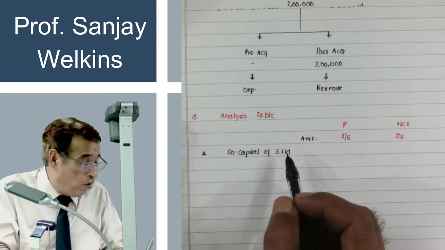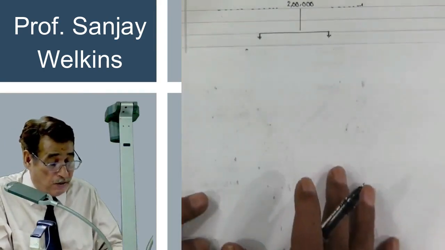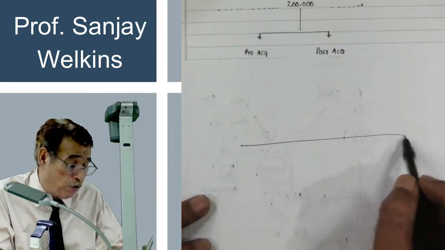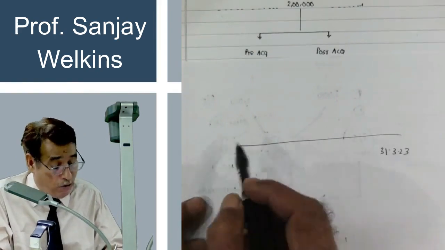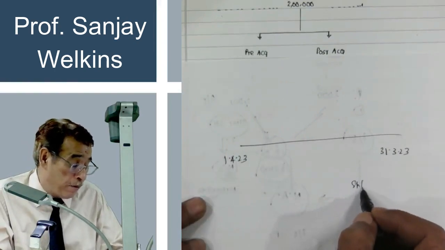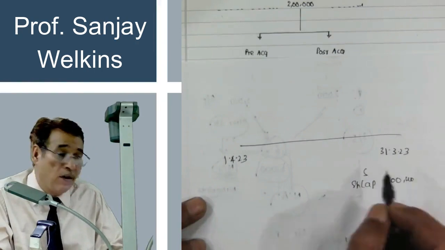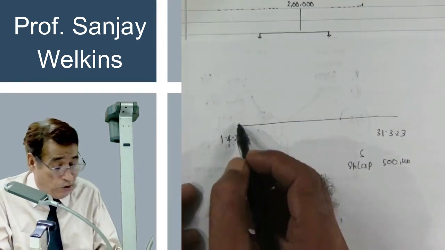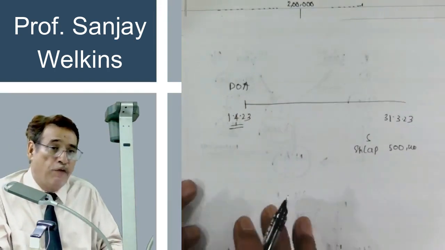Now I am going to ask you a very simple question. I hope you should be in a position to give me the answer. Closing date is 31st/3/23. Opening date is 1/4/2023. And share capital of S Limited on this date is 5 lakh. Correct? I'm asking you on the date of acquisition, because date of acquisition is 1/4/2023.